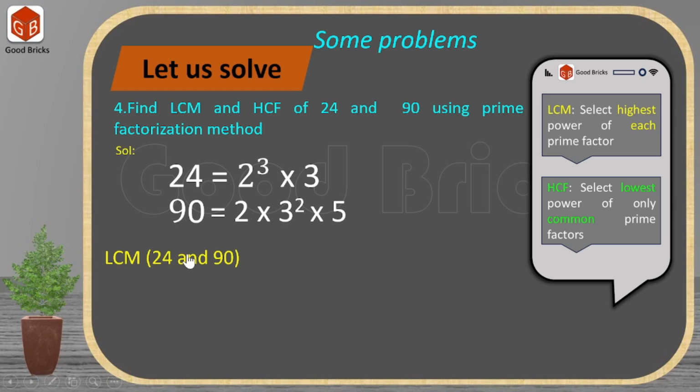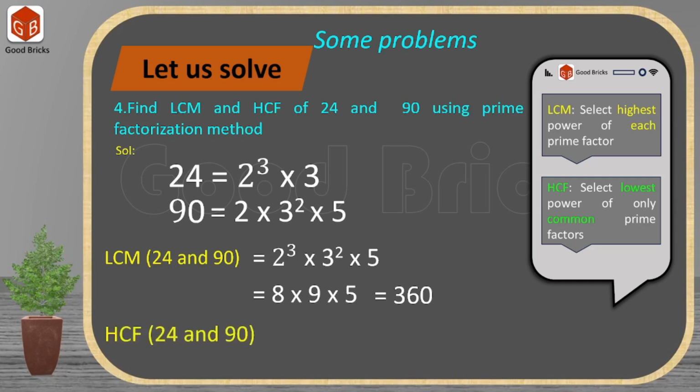To find LCM, what we have to do? We have to select the highest power of each prime factor. So first of all, let us see 24 and 90. In these two numbers, 2, 3, 5, these are the prime factors which we have. Second thing, we have to select their highest power. So 2 cube, 3 square and 5. So finally, after selection of prime numbers and their highest powers, we can write as shown here, and after multiplication and simplification we will get 360 as the LCM of 24 and 90.